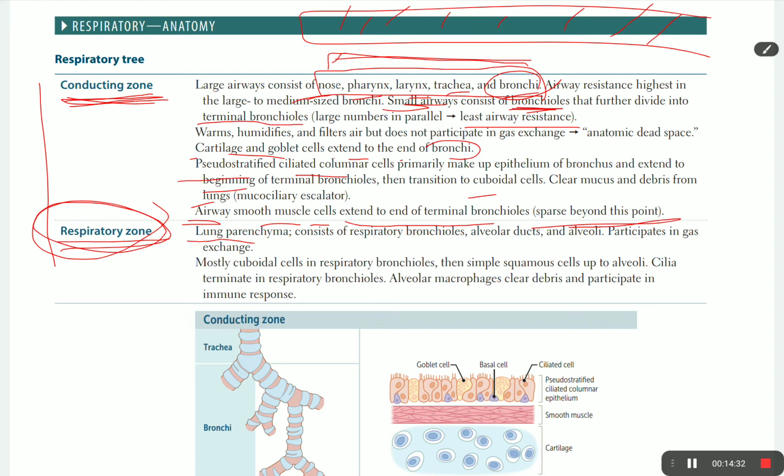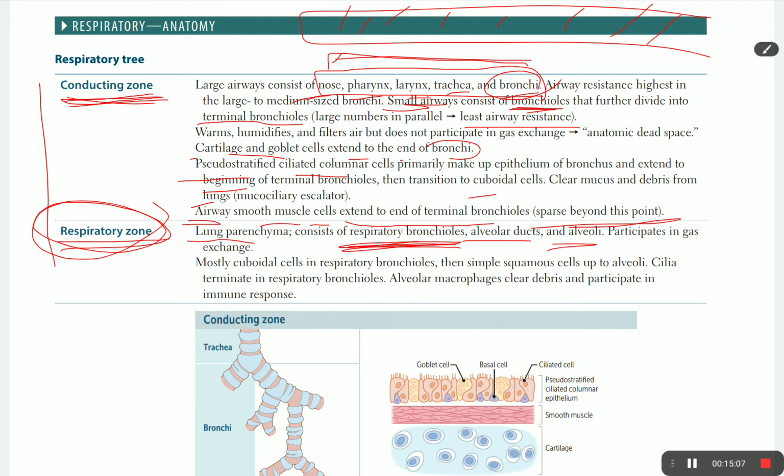Lung parenchyma consists of respiratory bronchioles, alveolar ducts, and alveoli. Those are the last 3 parts. Again, the conducting zone runs from the nose or mouth, larynx, pharynx, trachea, bronchi, and bronchioles till the terminal bronchioles: primary, secondary, tertiary, and terminal bronchioles. All of this just conducts the air, and it's considered dead space. We're going to talk about it in the physiology.